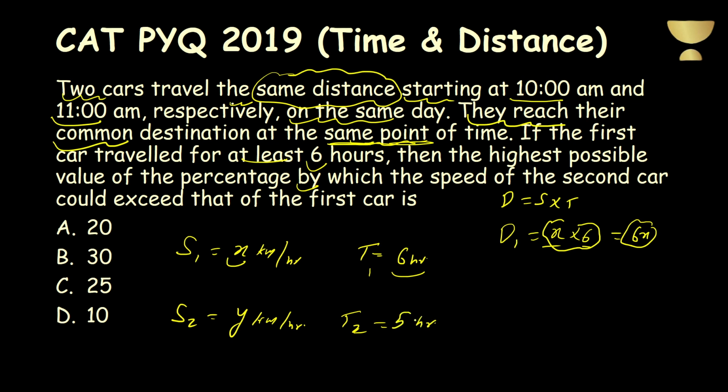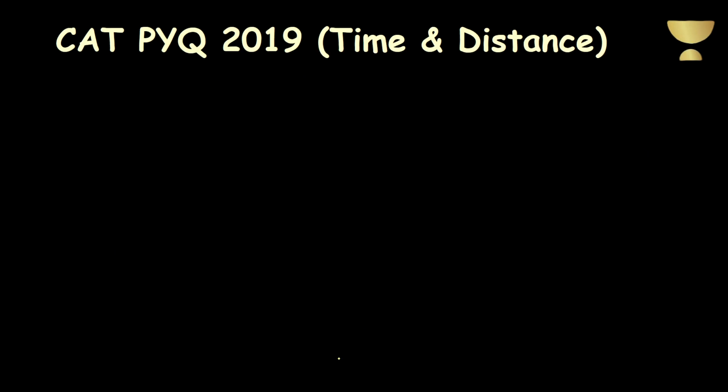So the distance covered by the second car will be 5y. Now we know that 6x will be equal to 5y, because both distances are the same. So x upon y will be equal to 5/6 only.